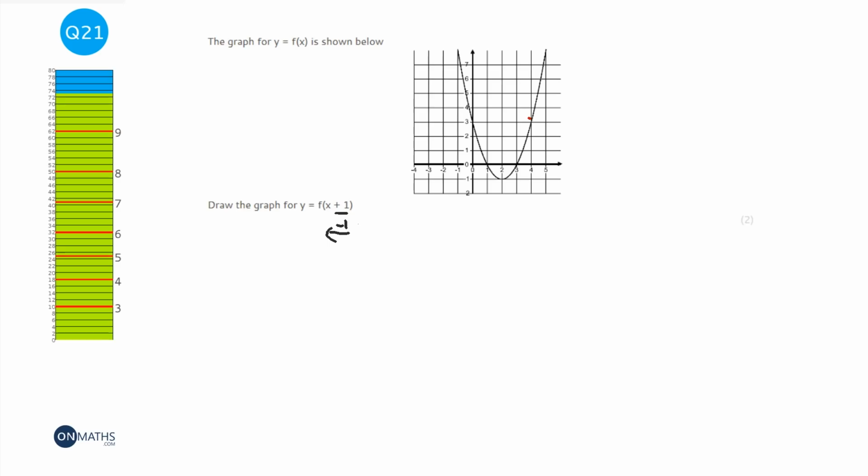So we need to find a few x coordinates, so that one there looks good. So that one there will now shift 1 to the right here. The turning point at the bottom will shift 1 to the right, and we've got 0, 3 there, so the y-intercept will shift 1 to the left. And I think we've got one up here. Now, it's notoriously difficult to draw graphs on this, but I'm going to try my best. I think it's going to be easier for you guys.